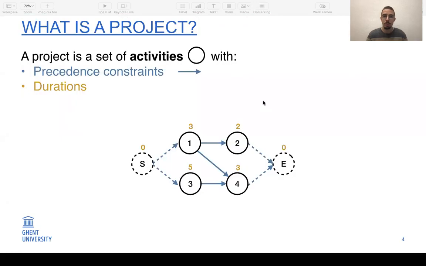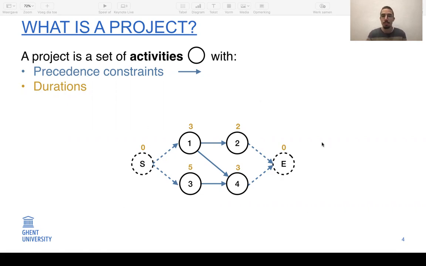So what is a project? A project consists of a set of activities that need to be executed. There are precedence constraints between activities, which means that some activities can only start once others are finished, and each activity has a certain duration.